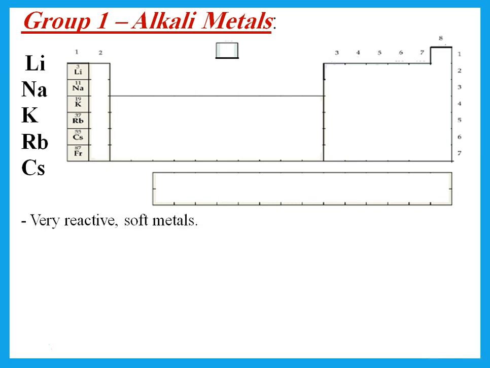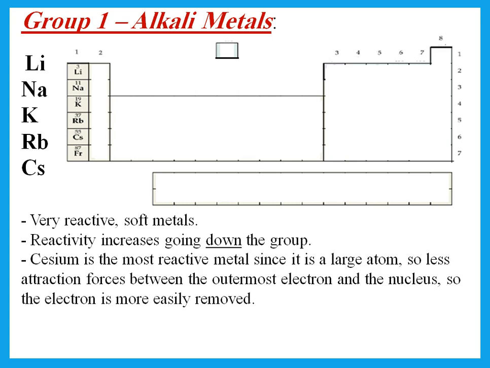Group 1. Group 1 are called alkali metals. You should realize that these are the most reactive metals. They're also referred to as soft metals. And which one is more reactive? You should remember the one down is more reactive. Now, why is it that the one down is more reactive? For example, here cesium would be the most reactive.